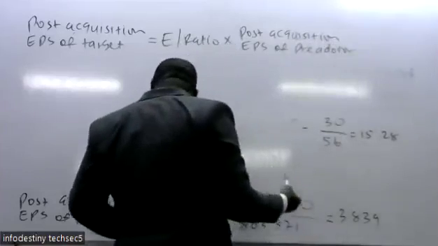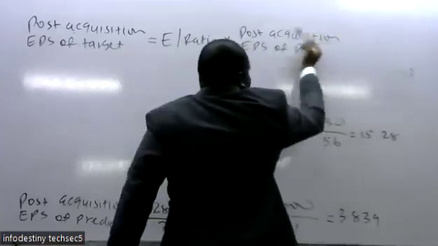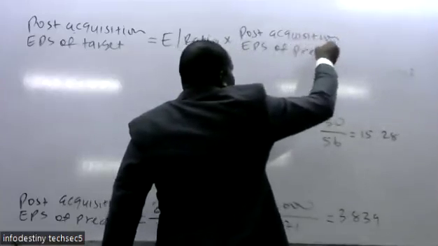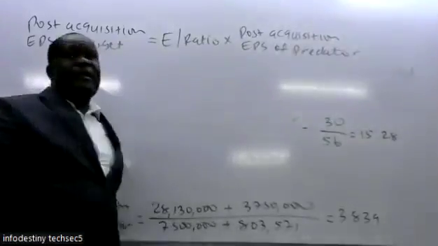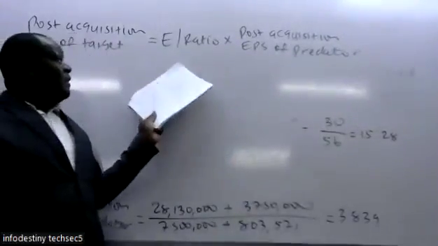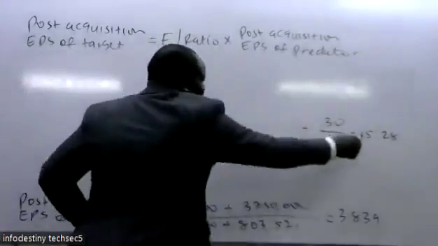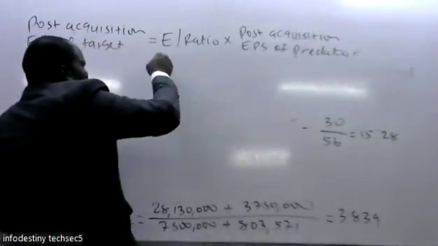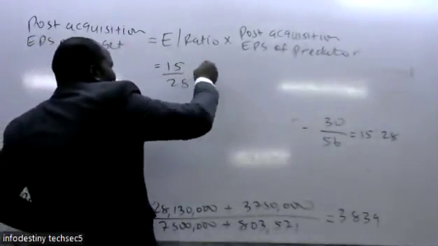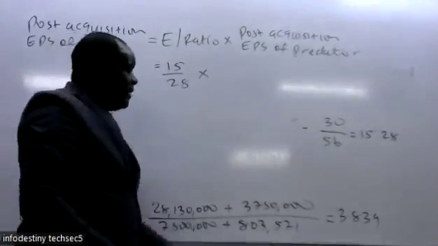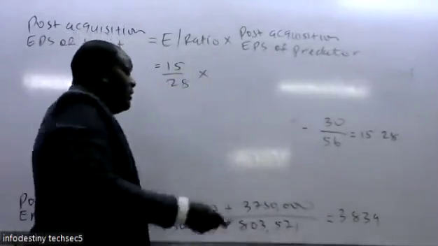So when you want to compute the one for the target, anything for the target, you simply take the exchange ratio multiplied by the one for the predator. Our exchange ratio is 15 is to 28. That's the same as 15 divided by 28, multiplied by this item for the predator, which was 3.839.